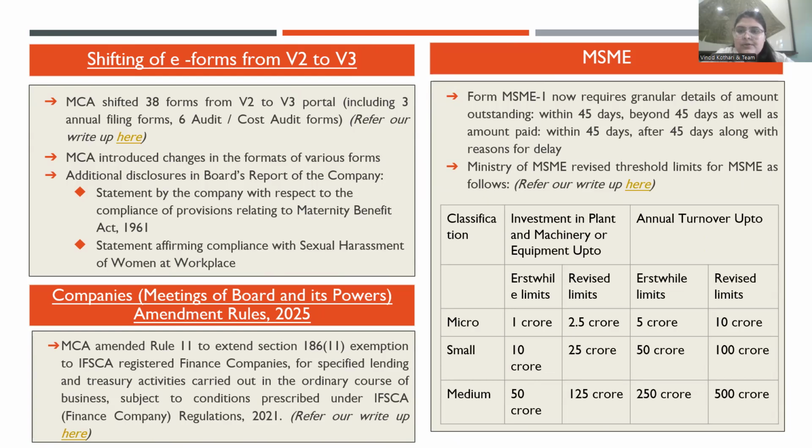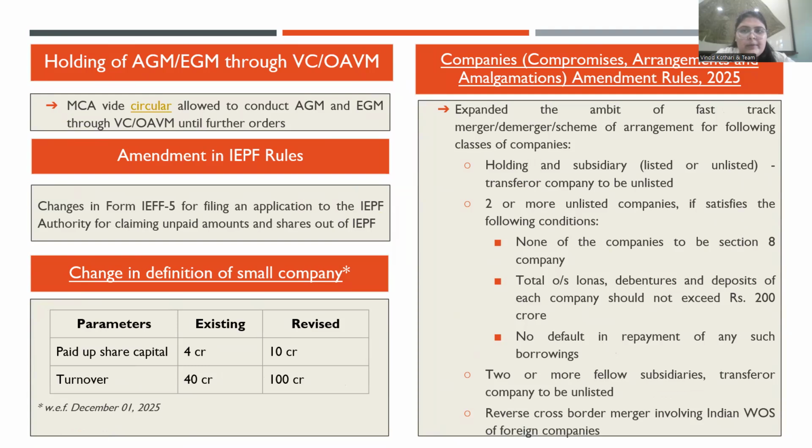Another amendment was regarding the thresholds of MSME, where the thresholds for micro, small, and medium enterprises have been increased. One more amendment was regarding the limits in the definition of small company. The limits which were there earlier, 4 crore and 40 crores, have now been increased to 10 crores and 100 crores for paid-up share capital and turnover respectively.